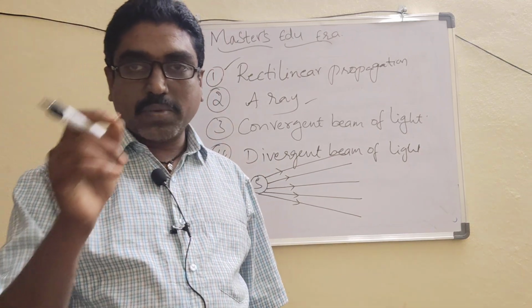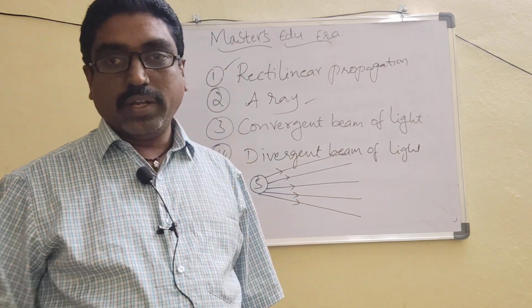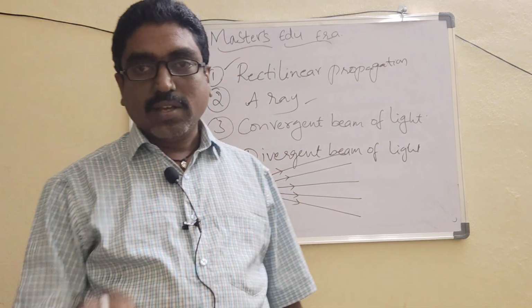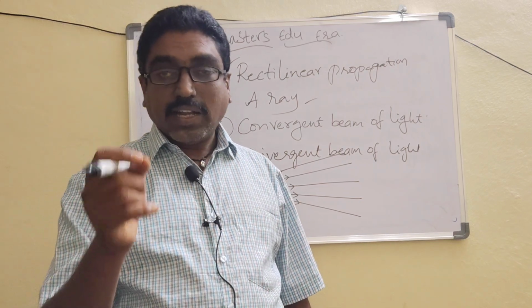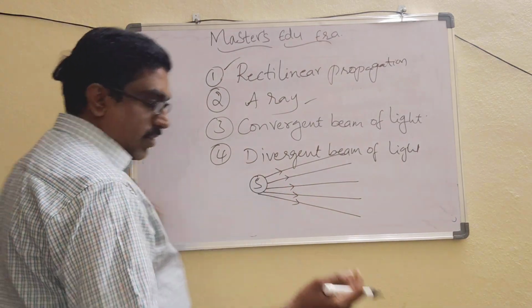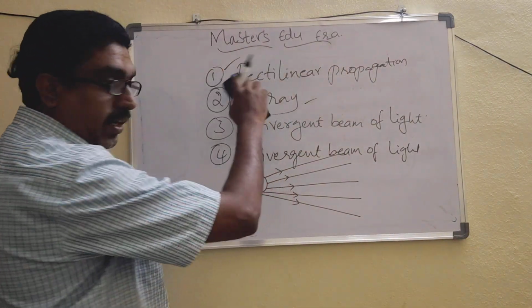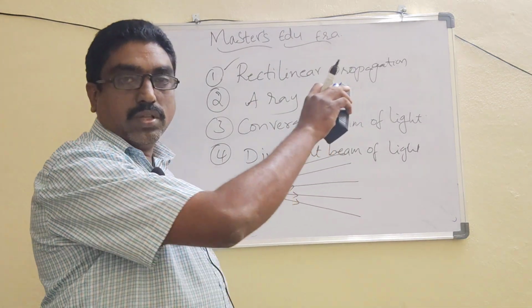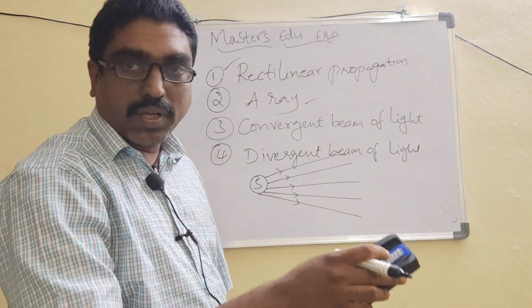The line starts from a single point but we don't know where it ends. Simply, an endless line is called a ray. The first one, rectilinear, is completed: when light travels in a straight line, we call it rectilinear propagation of light.